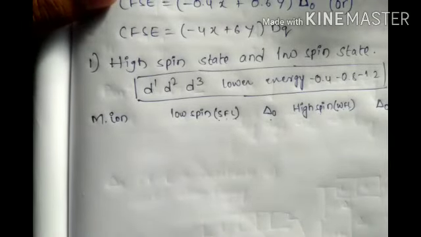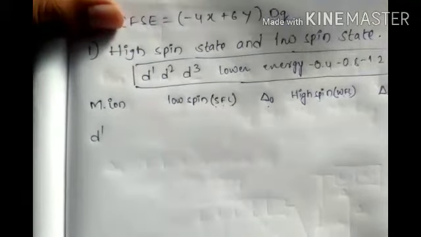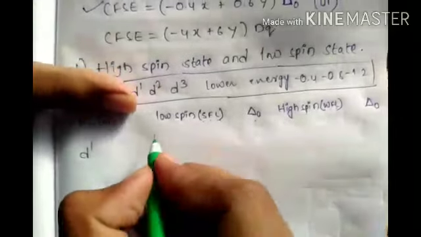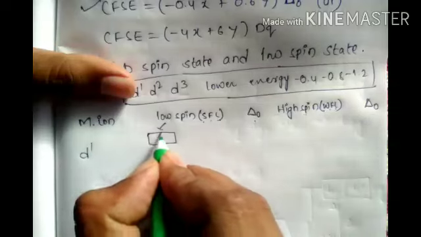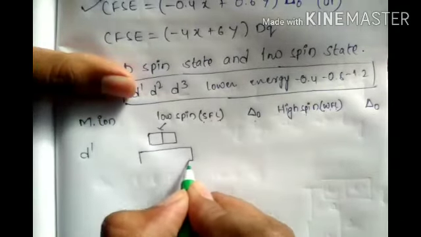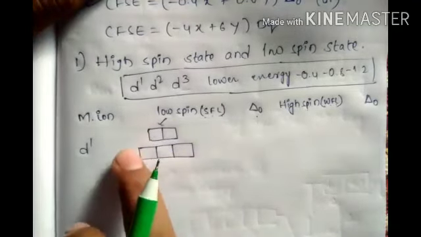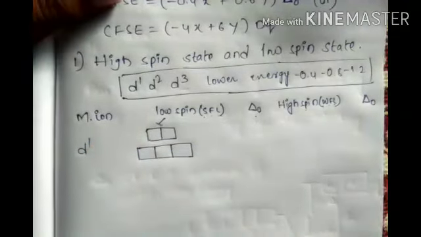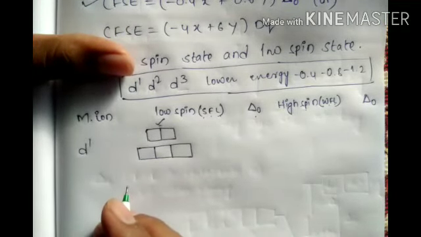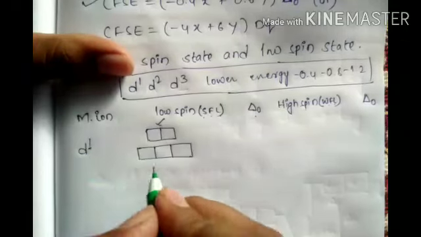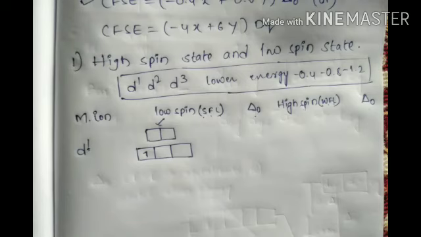Metal ion: now first take d1. Low spin, t2g. I will take it like this every time; I won't write t2g because space is not enough. Now d1, how many electrons? 1 electron only, which will come here.